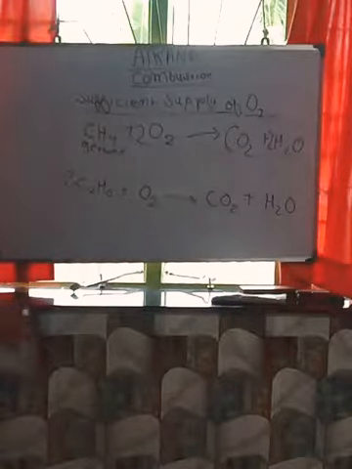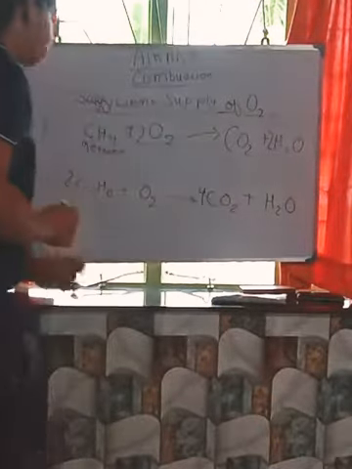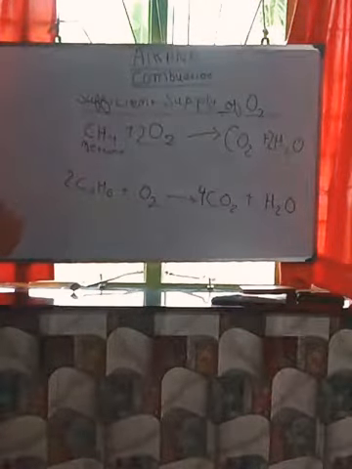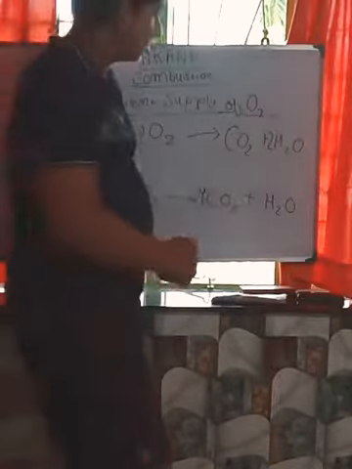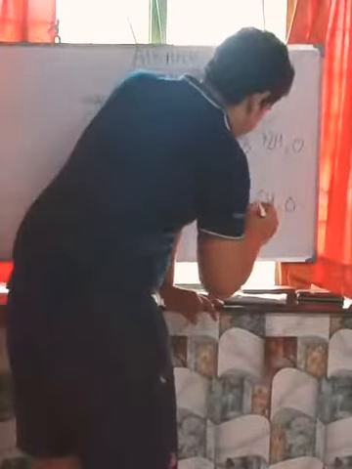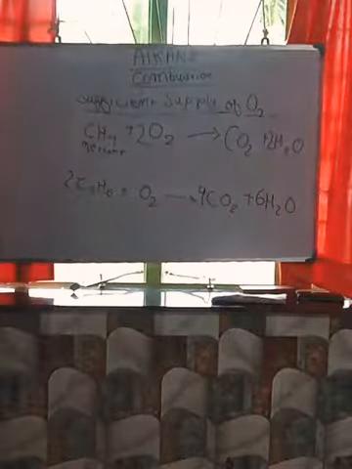So this one becomes first. Carbon becomes 4, so here will be 4. Hydrogen is 12, here hydrogen is 2, so 6. See, hydrogen also becomes 12.